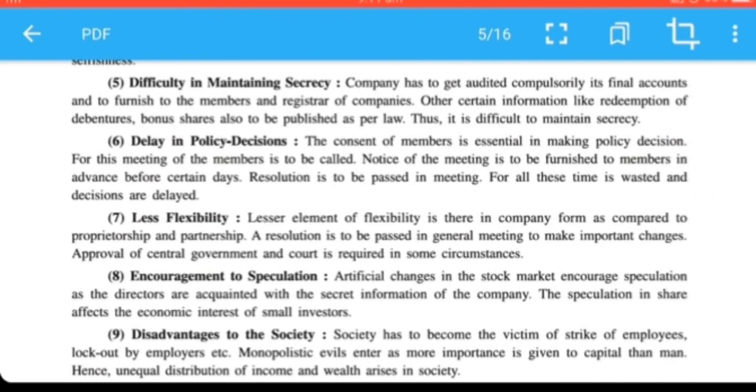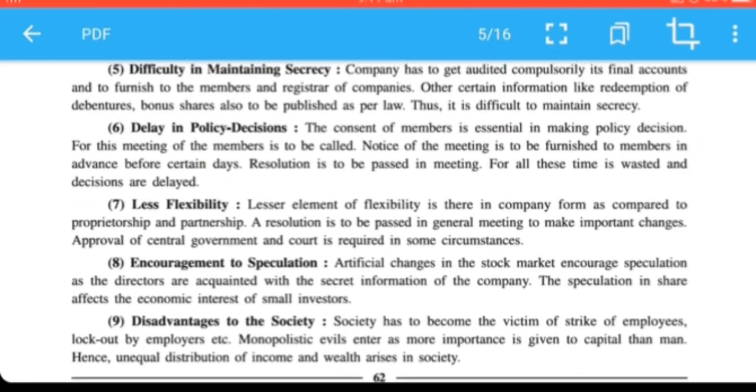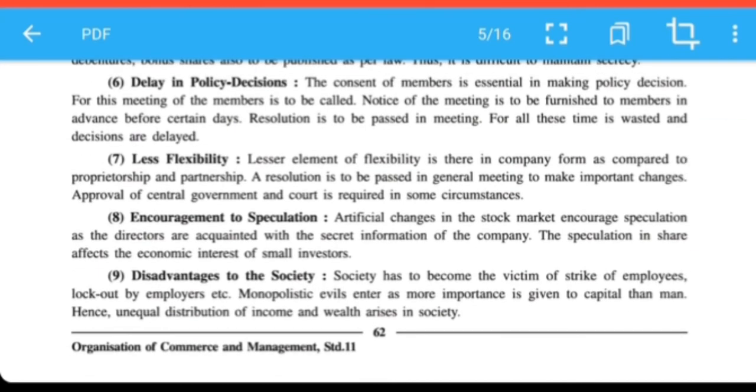Delay in policy decision. Consent of the members are required for making policy. Notice of the meeting is given, then the people will come. Afterwards, if the certain group of people does not come, again the notice has to be sent, warning letter has to be sent, then resolution has to be passed. All that, on the spot the decision is not taken. It is a long process. After completing the process, then only if the majority people vote, then only the decision can be taken. This means it takes a long time for taking the decision.